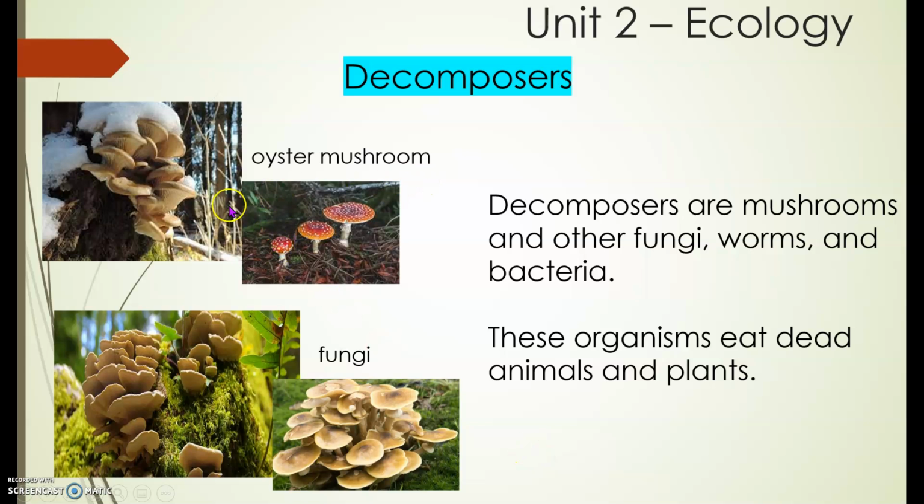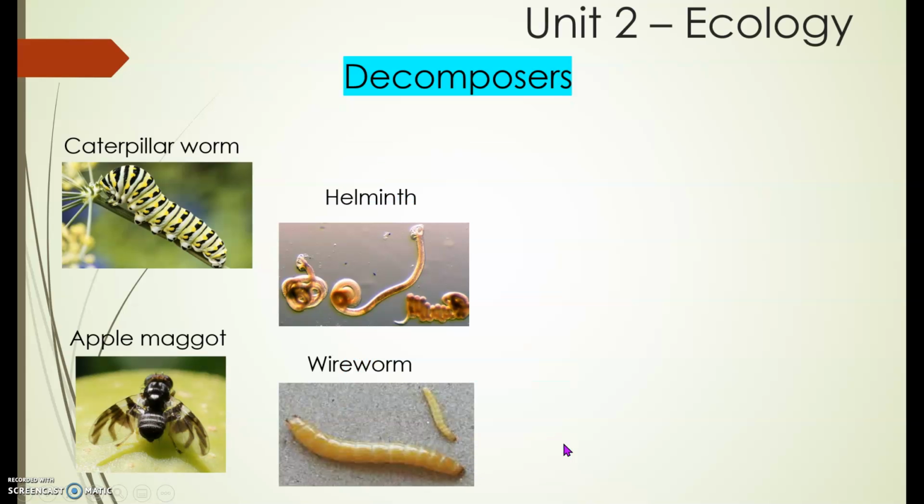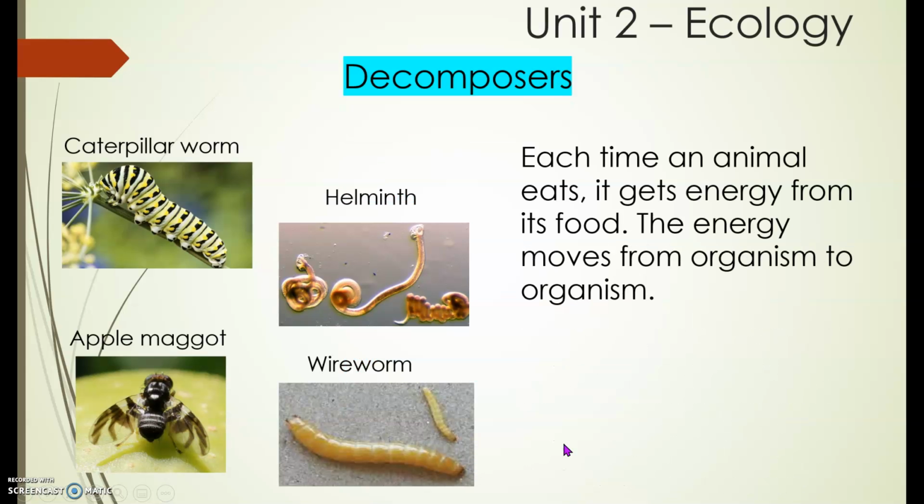We have oyster mushrooms here and fungi. And we also have decomposers that are insects. We have caterpillar, helminth, apple maggot, and wireworm. They also feed on dead animals and plants.